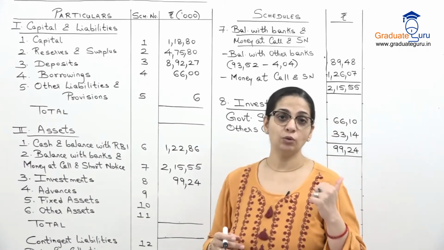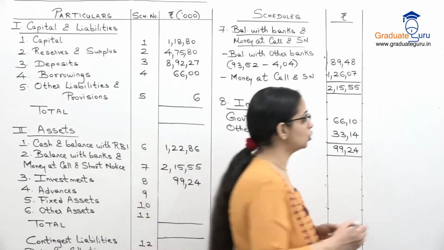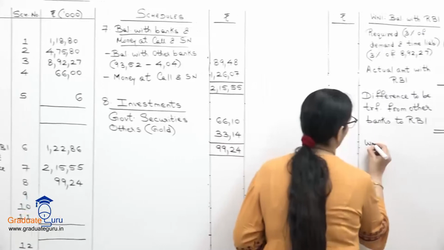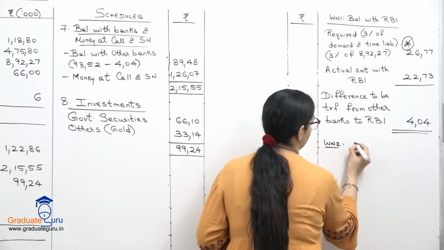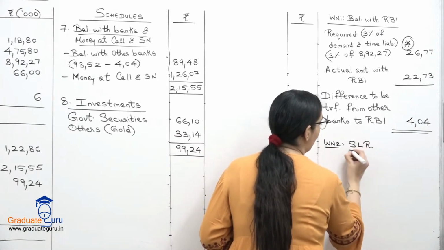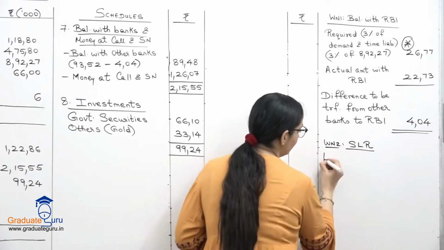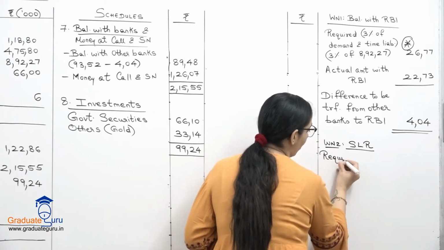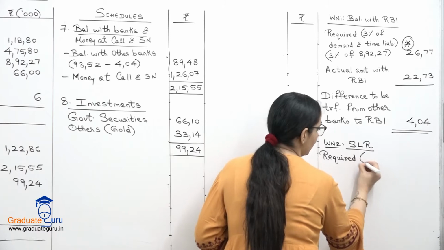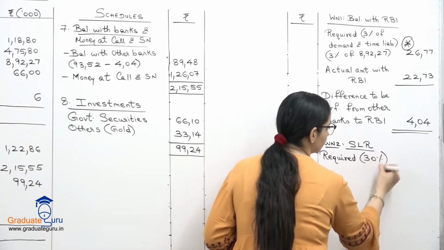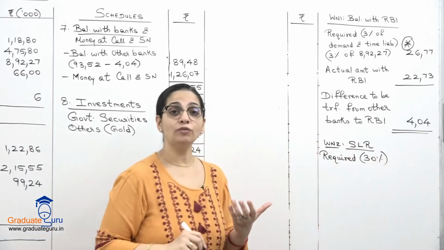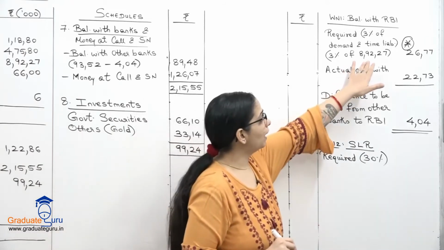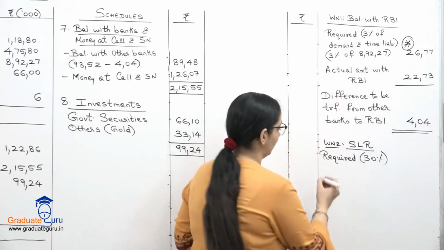So let us do that working for the statutory liquid ratio also. It's called SLR. Now they have said that SLR required is 30%. Again 30% of what? यही जो हमारा demand and time liabilities का total है.